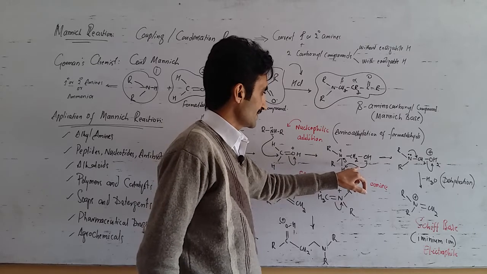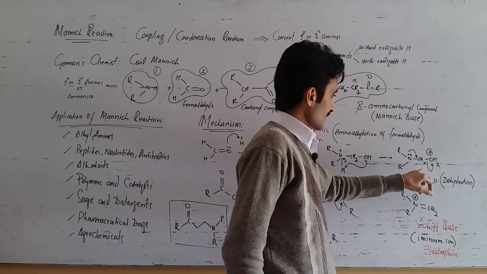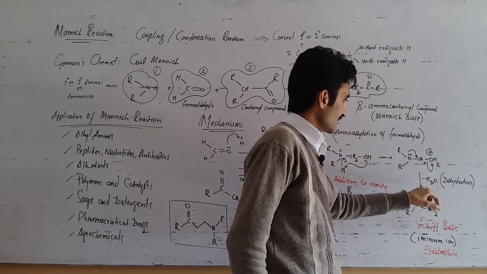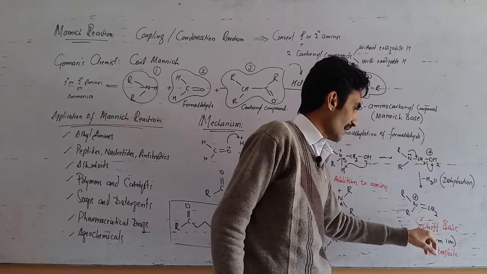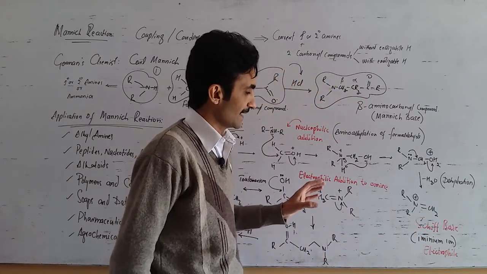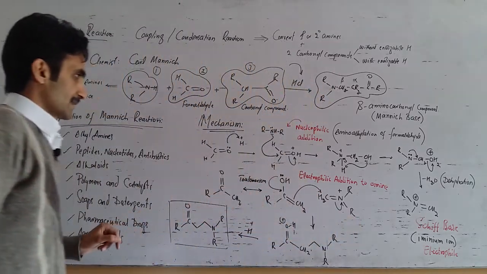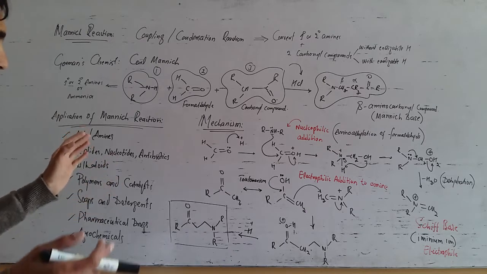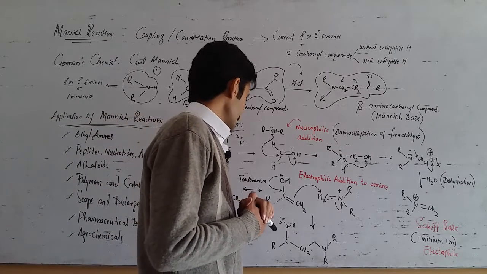This complex reorganizes and re-establishes to give this structure, and this structure ultimately undergoes dehydration to give an iminium ion or a Schiff base. This iminium ion, known as a Schiff base, acts as an important electrophile. So this is the first step, which is about coupling between a carbonyl compound and an amino compound or amine.